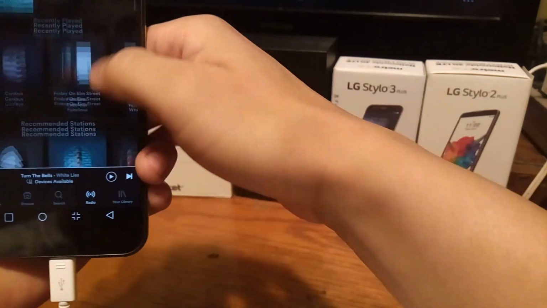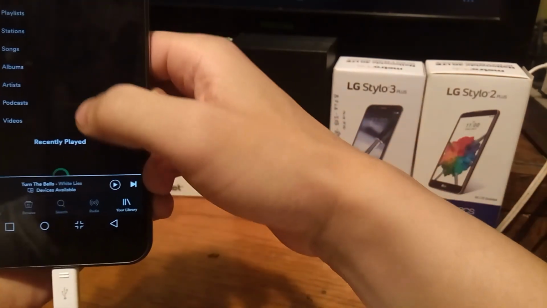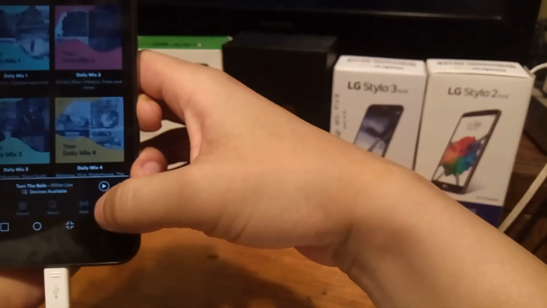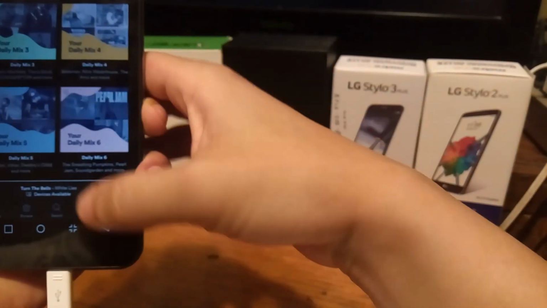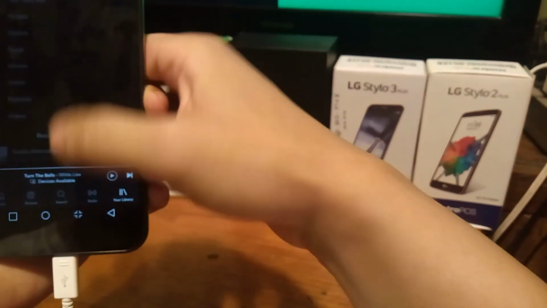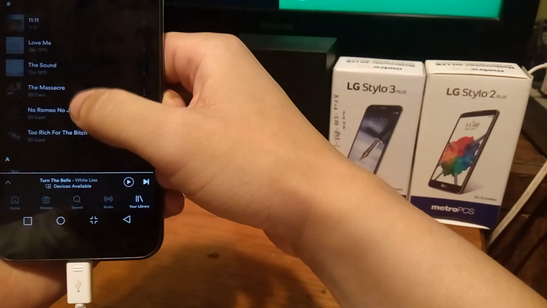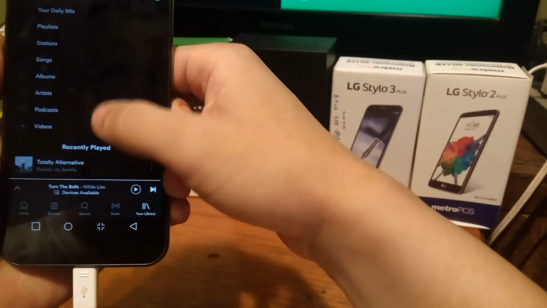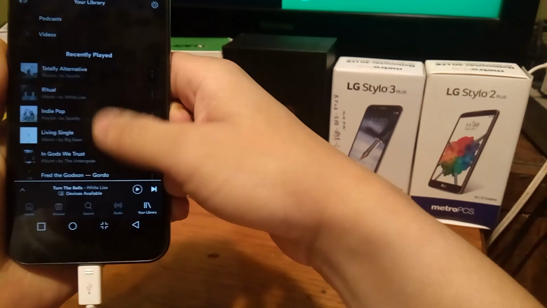They give you a radio station for pretty much every artist in the world. It gives you this daily mix right here, so you can listen to the stations that you want to use on a regular basis. Then it connects to your saved songs, and you can save all the music to your phone, and just go ahead and download it.